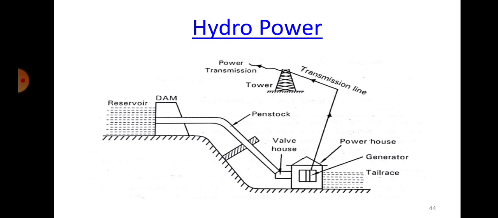So we produce a lot of energy through hydraulic energy, but again there is also a problem with that. We cannot have the water throughout the year. We can only have water up to some point of time, and usually in summer we don't have available hydraulic energy. So again we will have to go back to the steam energy only, steam turbines. As long as we have water, there's a rainy season, the water gets filled in the reservoir, we can use this hydraulic energy and we can run. But again, it's seasonal, as I told you.